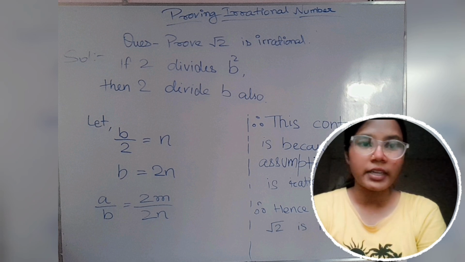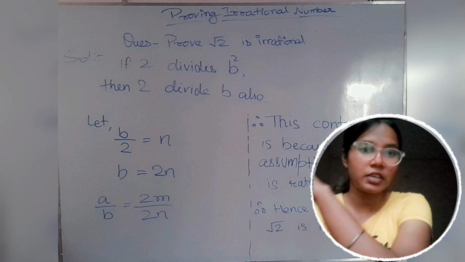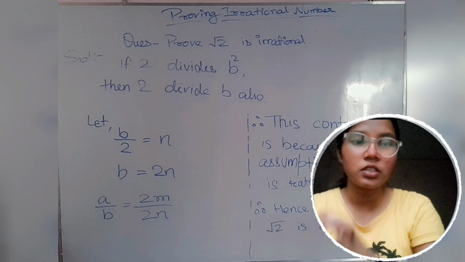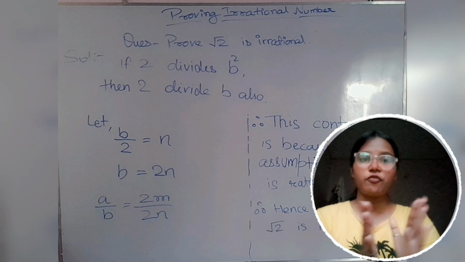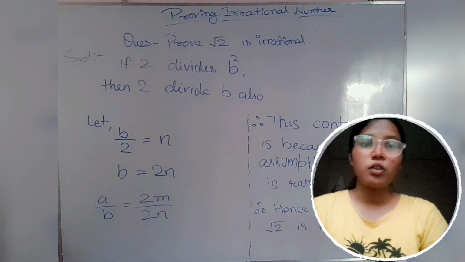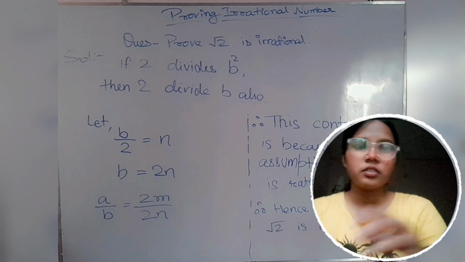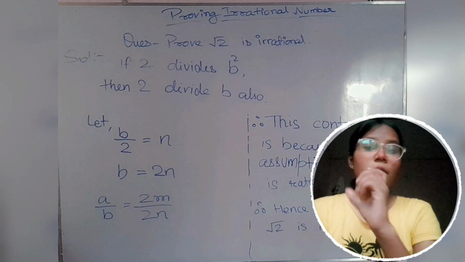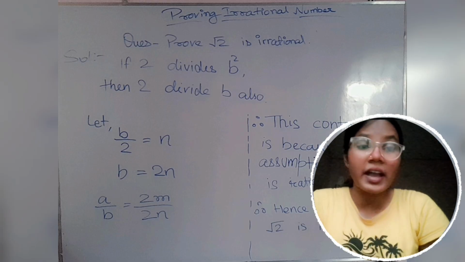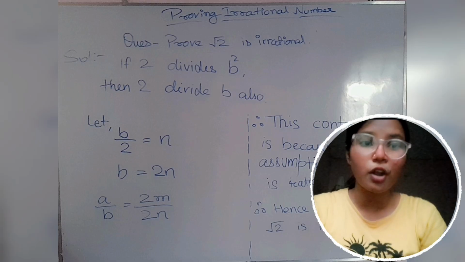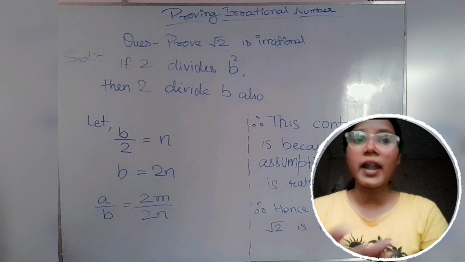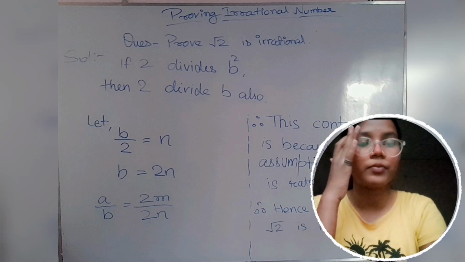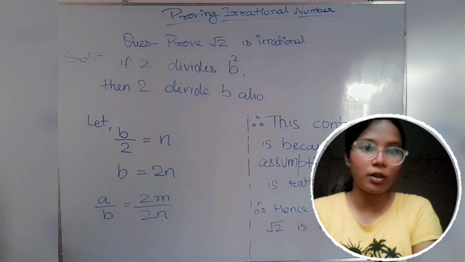Here we have done that if 2 can divide b square, then 2 can divide b also, and then फिर हम ये लिखेंगे कि let b upon 2 is equal to n, because again we don't know what the solution of b upon 2 can be. So it can be any number, so we are putting a variable in place of that solution.